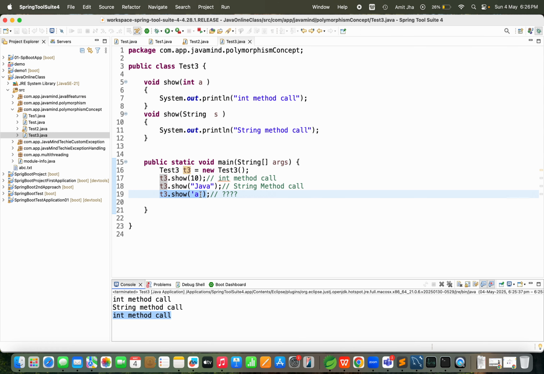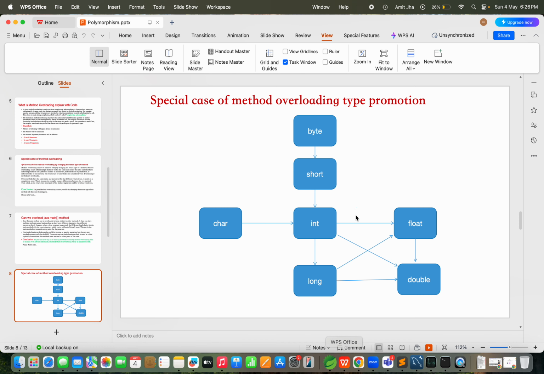In our explanation, I am calling the show method with a character argument. What result are you seeing? "Int method called." Why? Due to this diagram, the character will convert into an integer. Int can convert to long as well as float. Float can convert to double, and long can convert to float as well as double. That is the special case of method overloading by type promotion. Keep type promotion in mind.